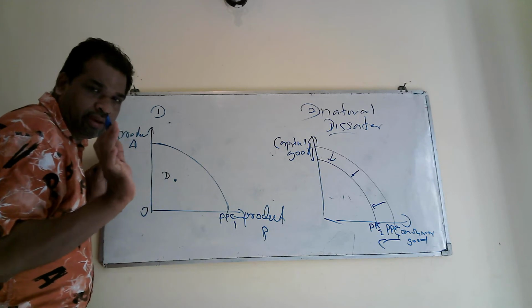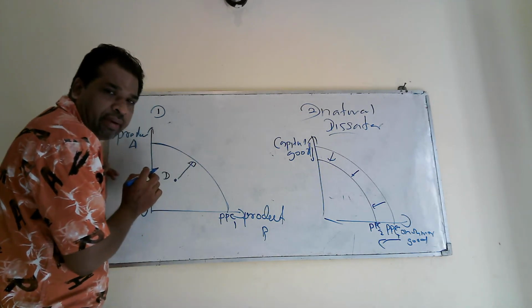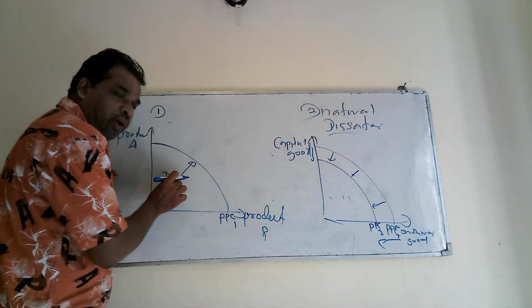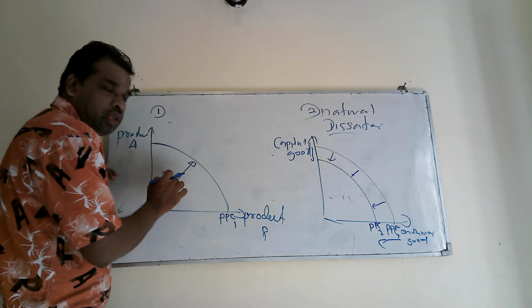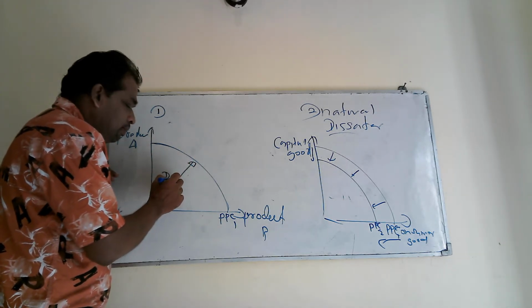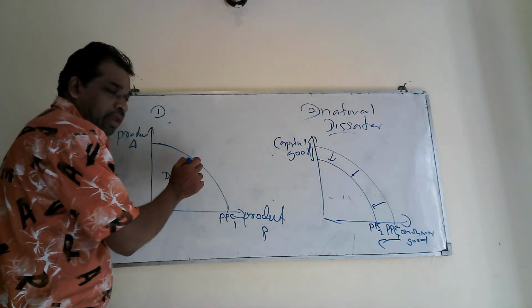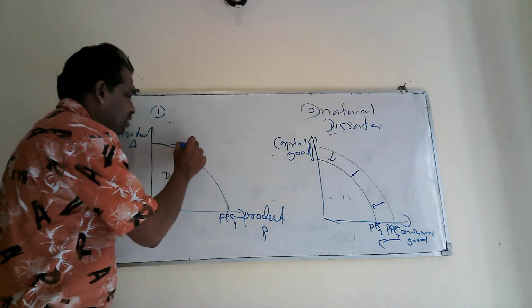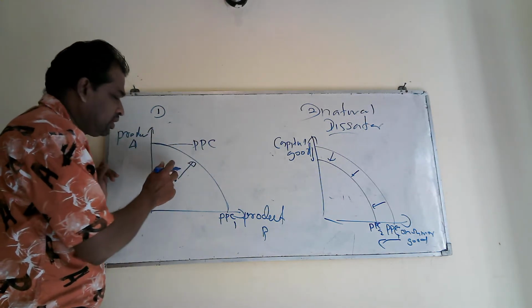Therefore, without any opportunity cost, you can increase your production capacity. Now you are at a point inside the curve, and without any opportunity cost, you can easily expand your production from any point inside the curve to meet your PPC. This is the curve to explain that answer.